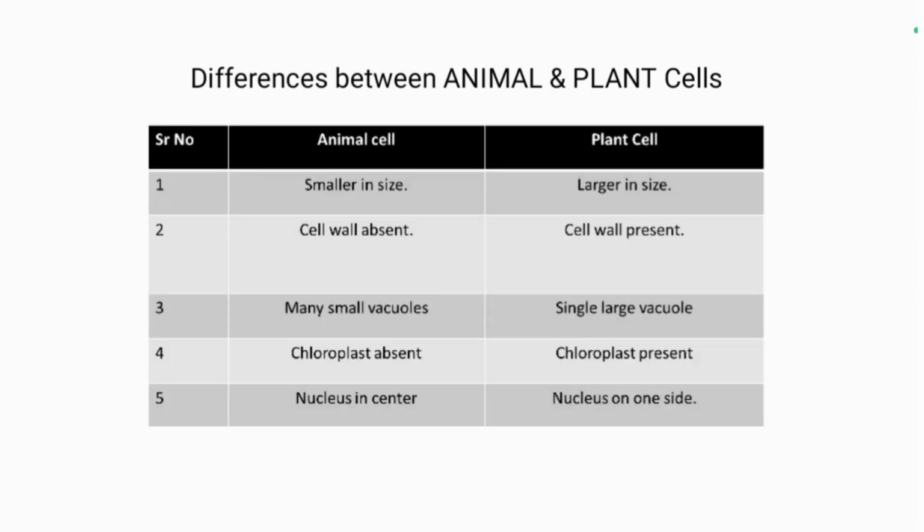Differences between animal and plant cells. First of all, animal cell is smaller in size, but plant cell is larger in size. Cell wall is absent in animal cell, but cell wall is present in plant cell. Both have vacuoles, but the size is different. Animal cell has many small vacuoles, but plant cell has only one large single vacuole. Chloroplasts are absent in animal cells as they have a green pigment, so they are only present in plant cells. Nucleus is in the center of the cell in animals, but in plants, nucleus is on the side.